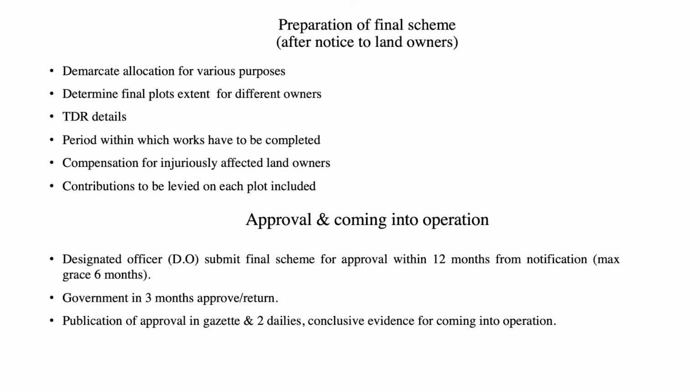Approval and coming into operation. The designated officer submits the final scheme for approval within 12 months from notification. A maximum grace time of 6 months is given. Government should approve in 3 months, with approval returned. Publication of approval in the Gazette and 2 dailies is conclusive evidence for coming into operation.